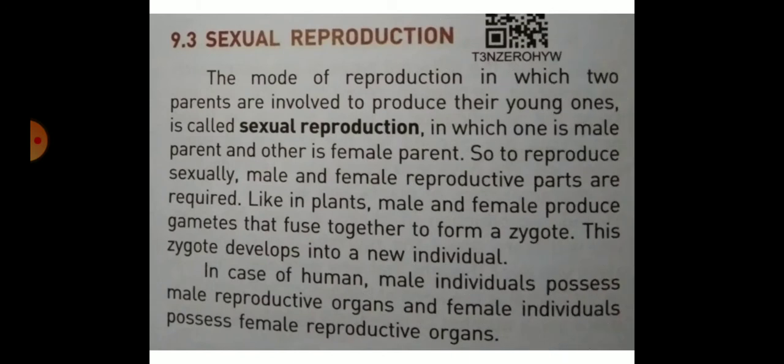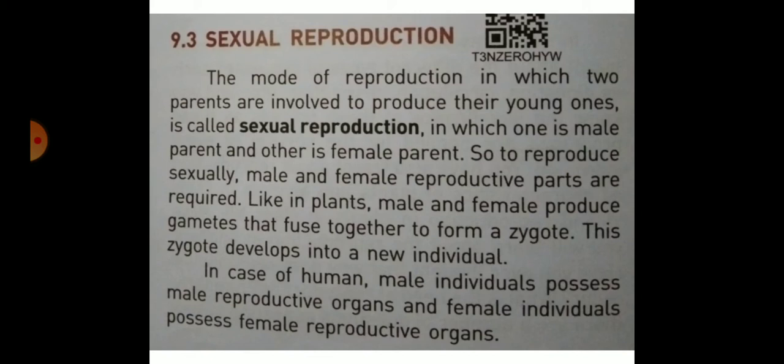Sexual reproduction is the mode of reproduction in which two parents are involved to produce their young ones, in which one is the male parent and the other is the female parent. So to reproduce sexually, male and female reproductive parts are required. Like in plants, male and female produce gametes that fuse together to form a zygote. This zygote develops into a new individual.